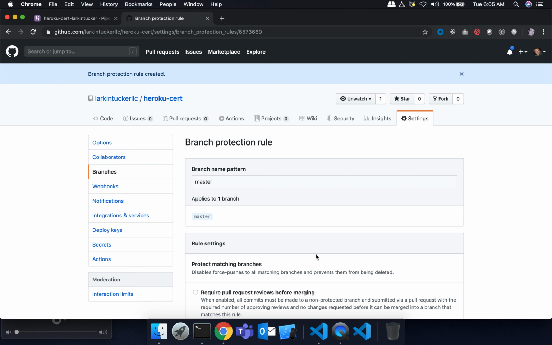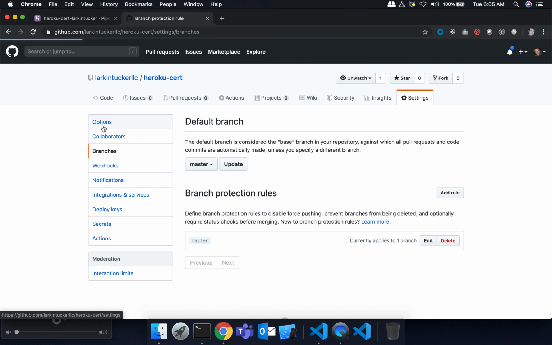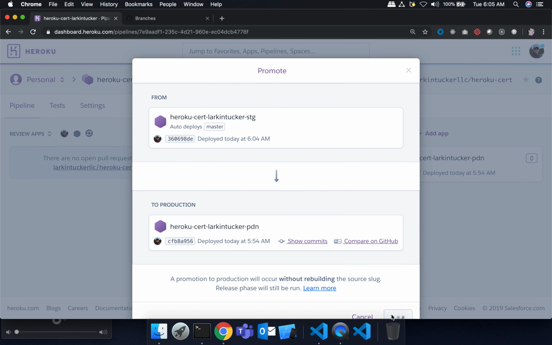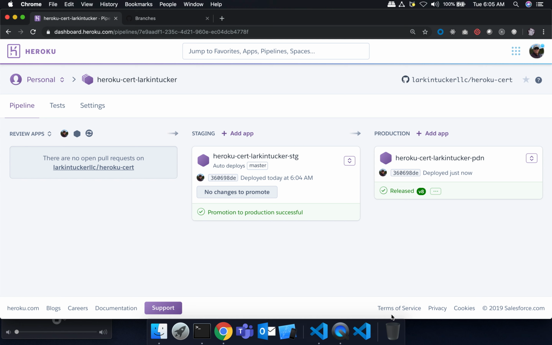Okay, so I've got my branch protection on. You can see it's right here. Okay, that's it. So let me just clean this up here. Now let me promote this to production. Okay, so I've got the same code everywhere now.